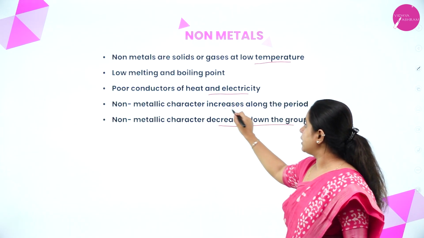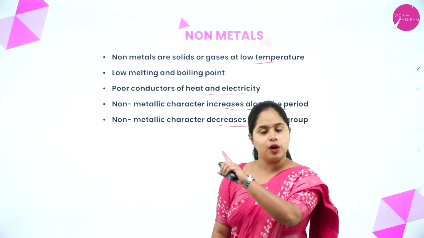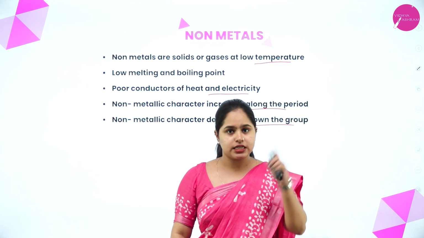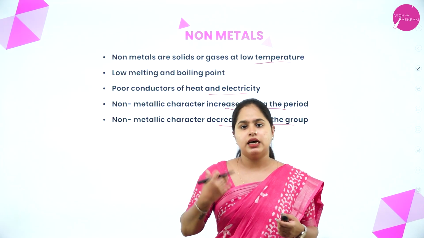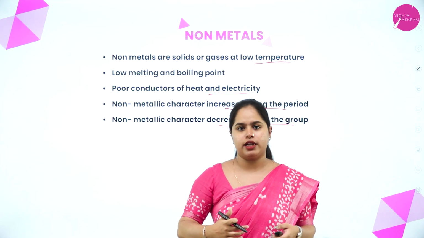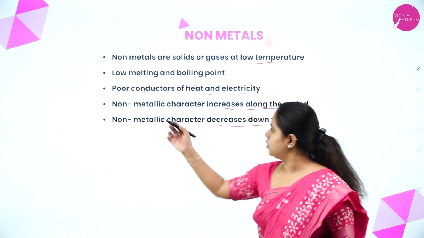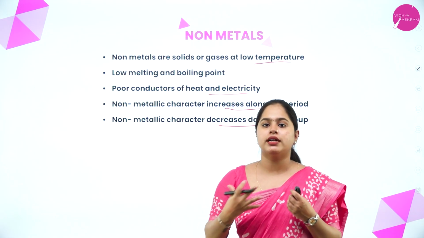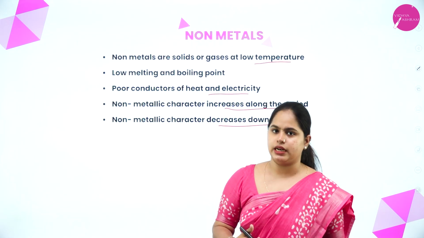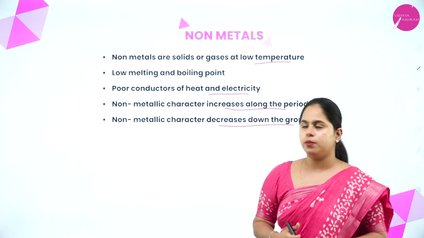Now non-metallic character increases along the period. If you are moving along the period, yes, in the same shell, a greater number of electrons is being accommodated. So yes, the atom can accommodate more electrons. Right. So the non-metallic character increases along the period. So more and more attraction will be there between the nucleus and electrons. So that is about non-metals.